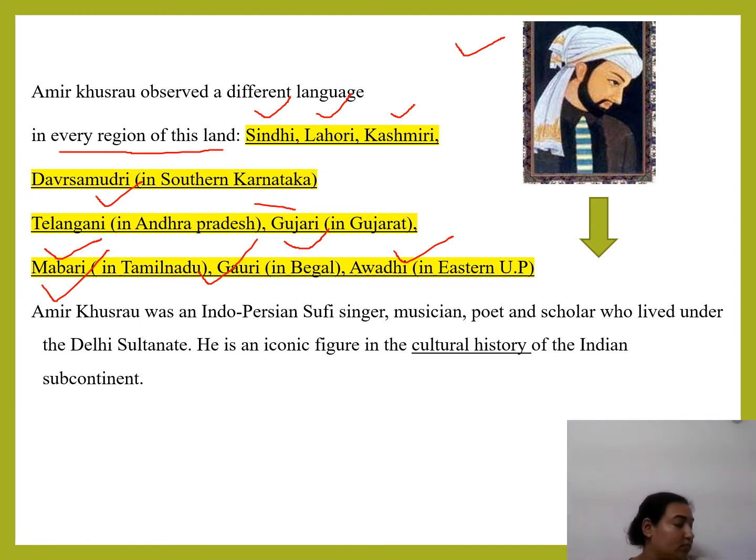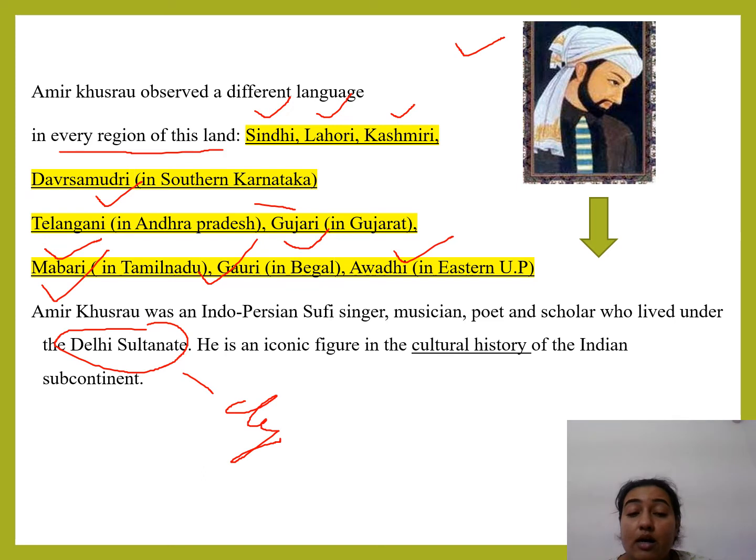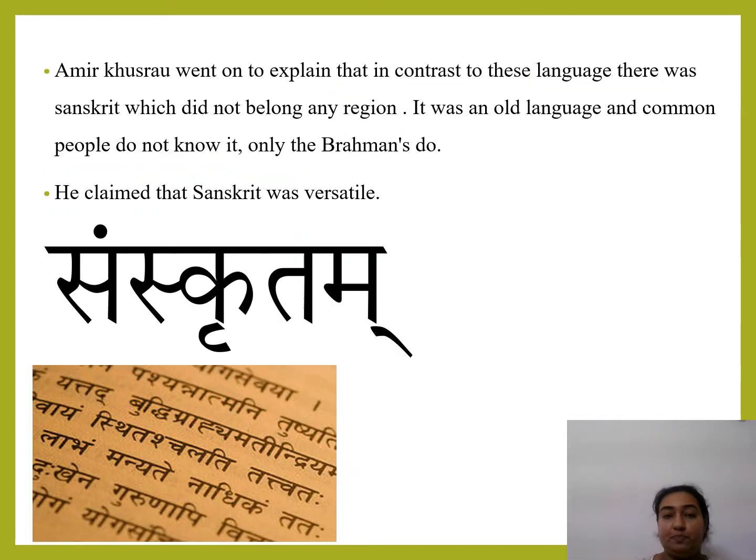Fine. Now, Amir Khusro, he was an Indo-Persian Sufi singer. He was a musician, he was a poet and scholar, who lived under the Delhi Sultanate. So, his dynasty was Delhi Sultanate, and he is an iconic figure of the cultural history of the Indian subcontinent. So this was all about Amir Khusro.